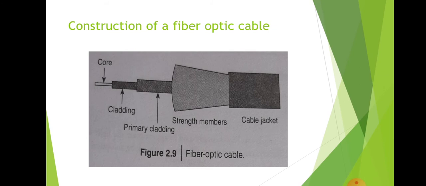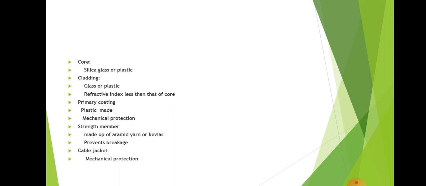Sometimes you might have seen a fiber optic cable in your home. We are using cable TV. In cable TV, the cable is made up of optical fibers. You can see its construction like that. It consists of a core, which is the inner part, and outside of that there is a cladding, and outside of that cladding there is a primary cladding, and after the primary cladding there is a strength member, and all of these are encapsulated in a cable jacket. This is a fiber optic cable. Okay, and we will go to the details of every section of the fiber optic cable.